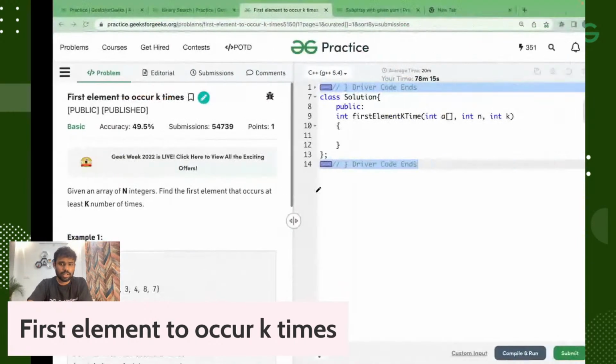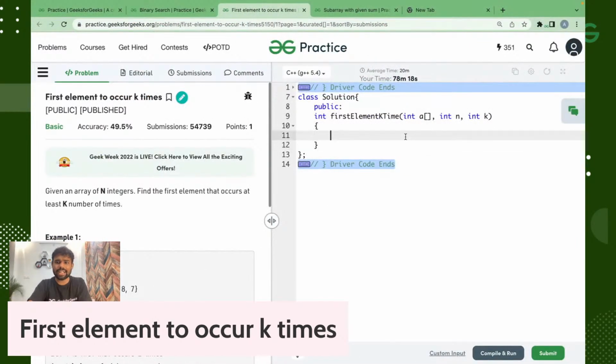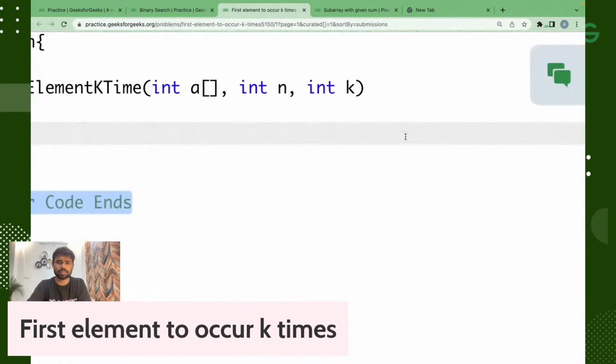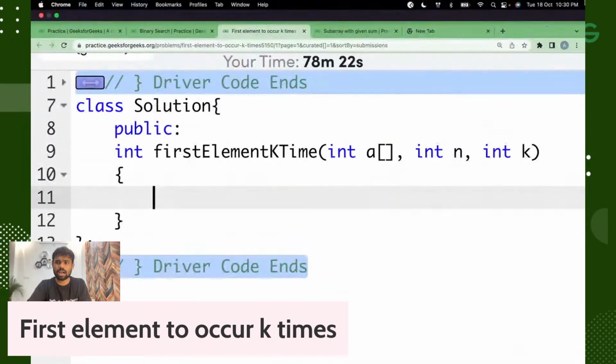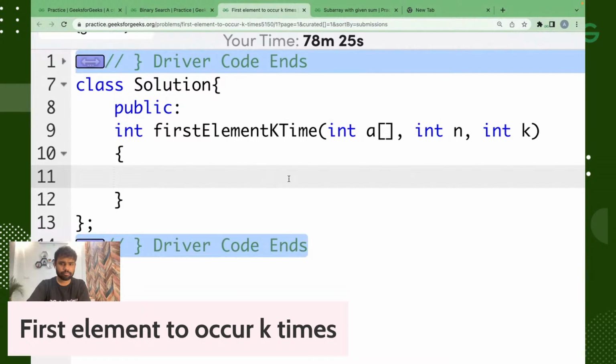Okay, so now guys, just guide me how I can solve this particular problem. Please guide me, how can I solve this particular problem? Tell me.